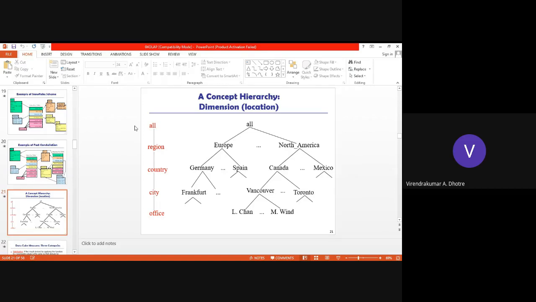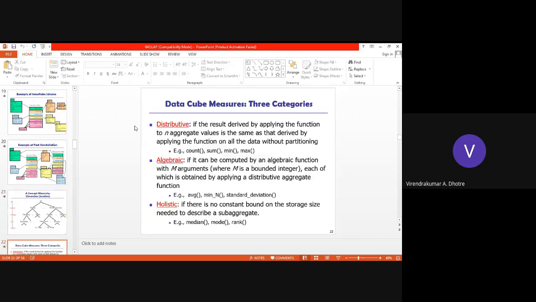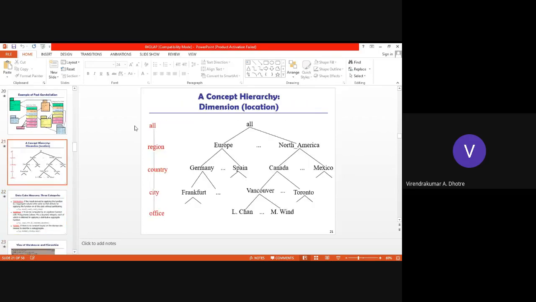But if we are considering all these fields as location, definitely we can come up with good results. For example, a particular office in which country, which city, which region. So this will give me a clear picture of that product sales, right? This is how we consider the location dimension as a hierarchy concept.